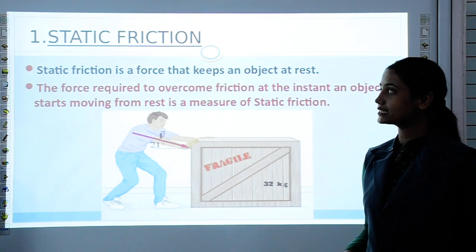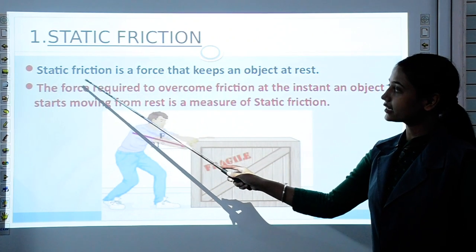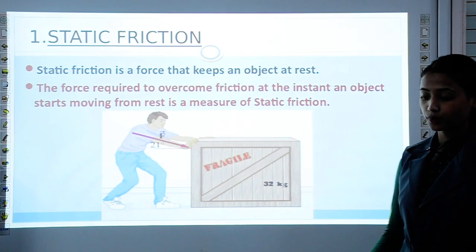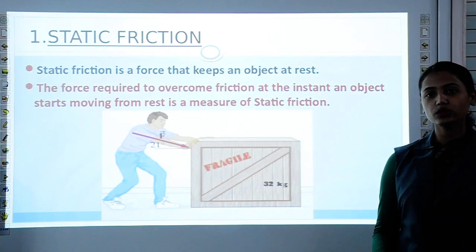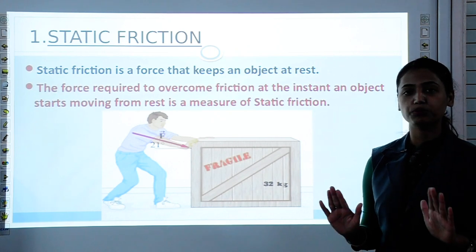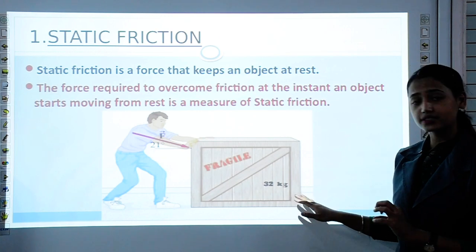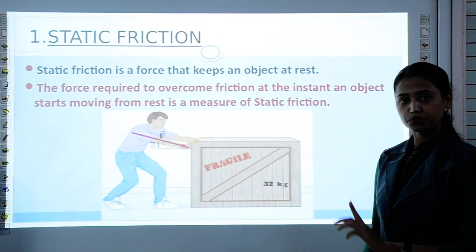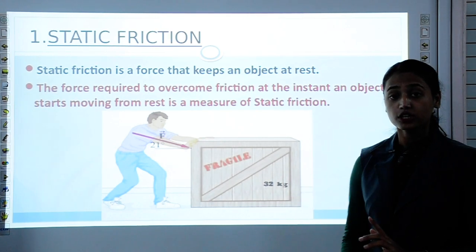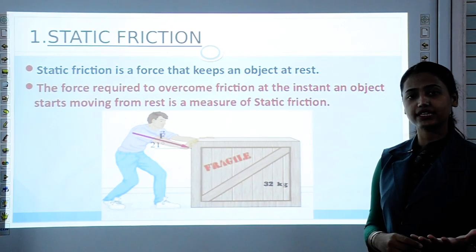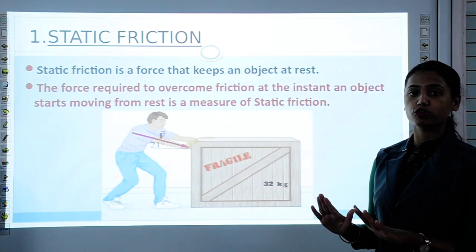Okay, let's study static friction in detail. Static friction is a force that keeps an object at rest. Suppose you want to push a box. Will it start moving as soon as you touch it? No, it does not happen. You have to apply force for a few seconds, a few microseconds.